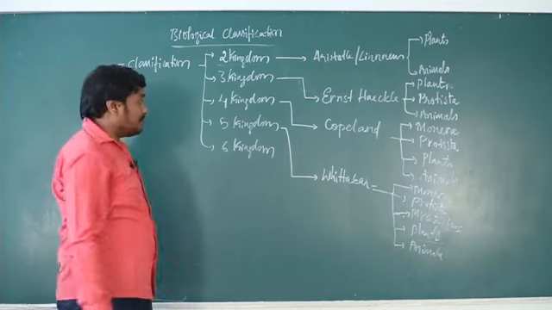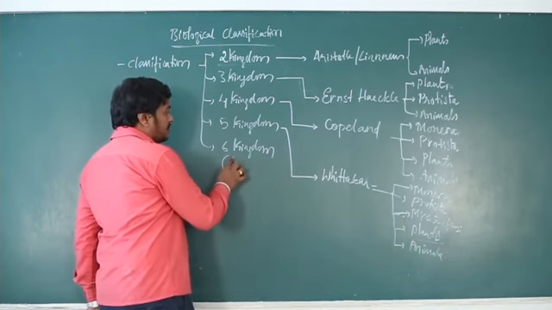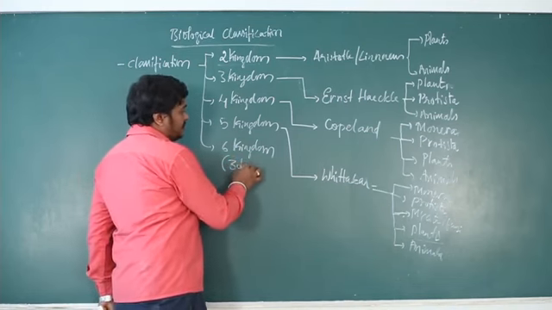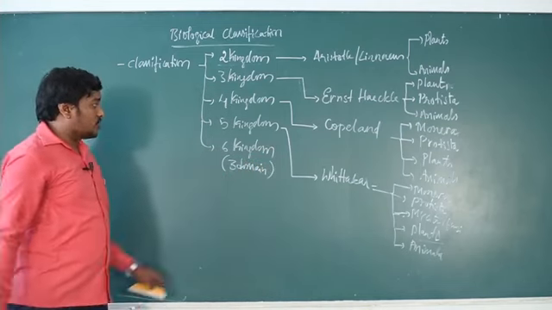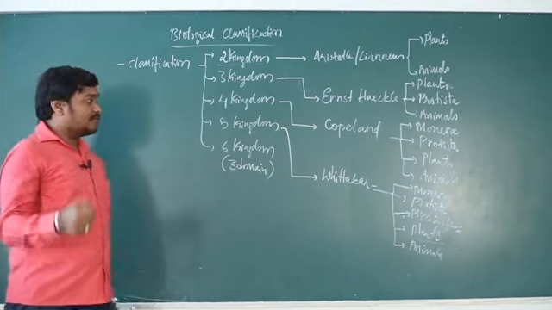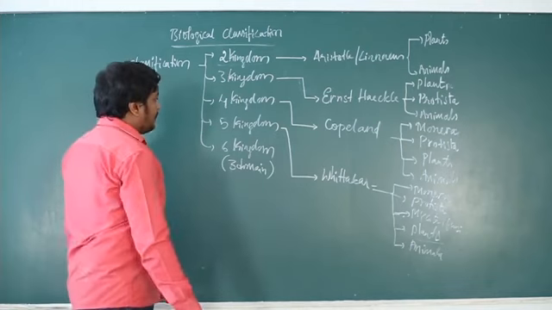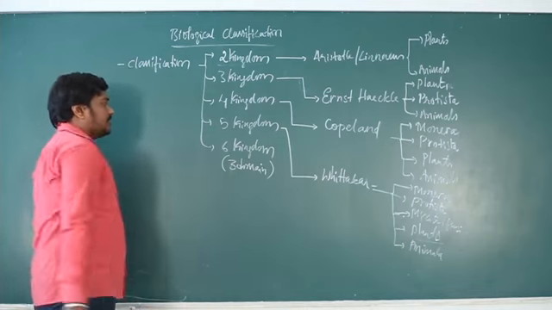So this 6 kingdom classification is also called a 3 domain classification. Okay, so under these 3 domains, 6 kingdoms were placed. So let me brief about this 3 domain.